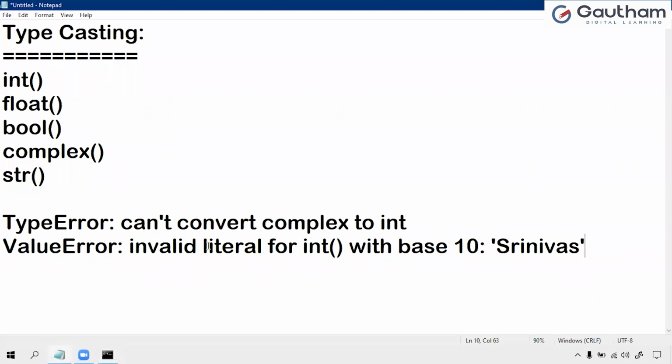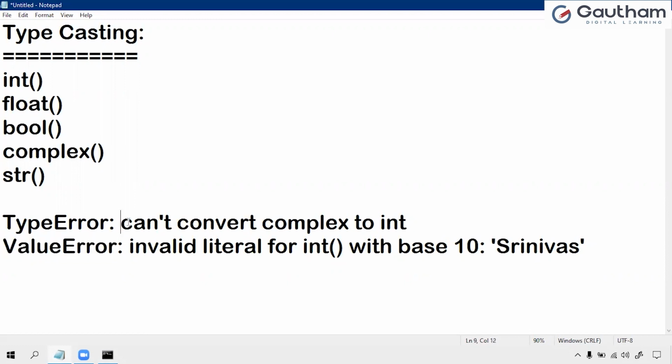Now let us observe very clearly here. From float to integer it is possible. From boolean to integer it is possible. But from string to integer it is not converting. From complex to integer it is not converting. In this conversion we can find two types of errors: one is the type error, one is the value error.